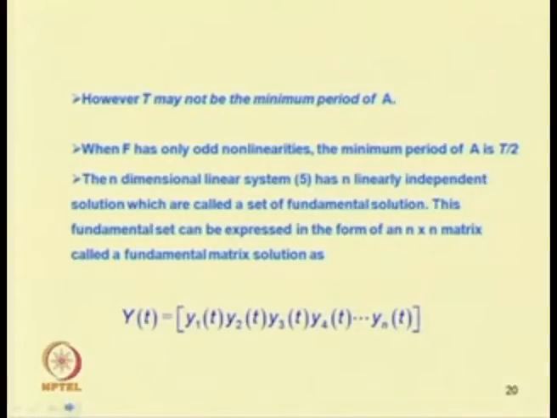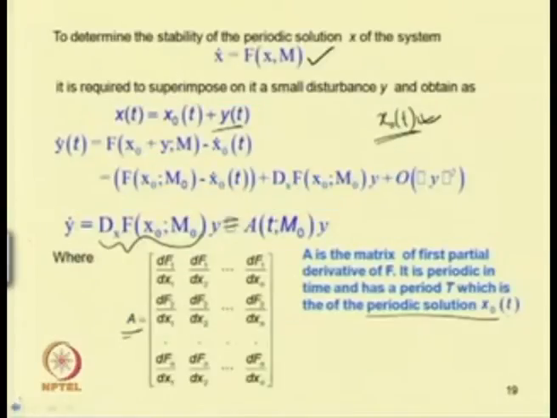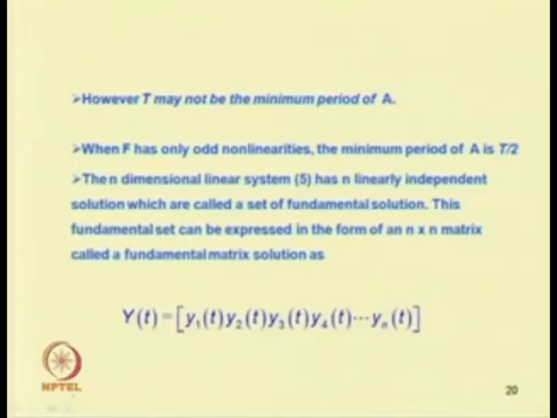The n dimensional linear system, if you take n number of equations, will have n linearly independent solutions, which are called a set of fundamental solutions.